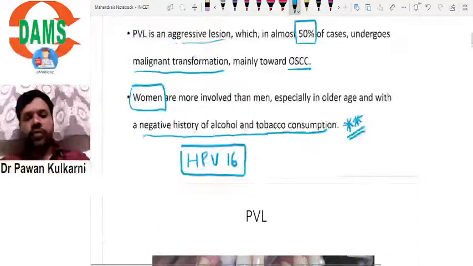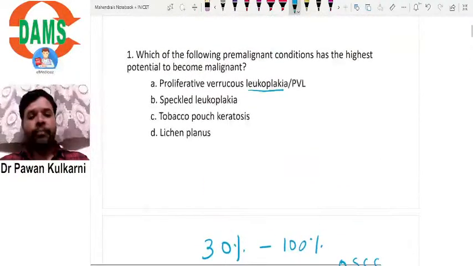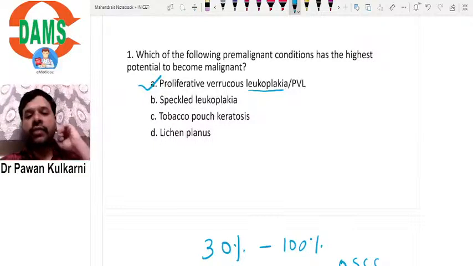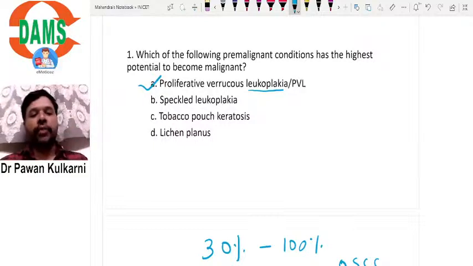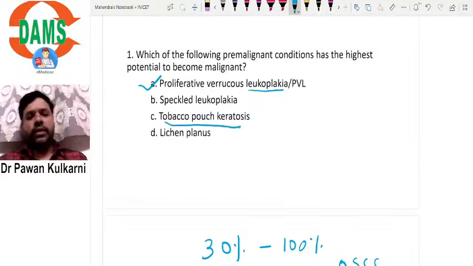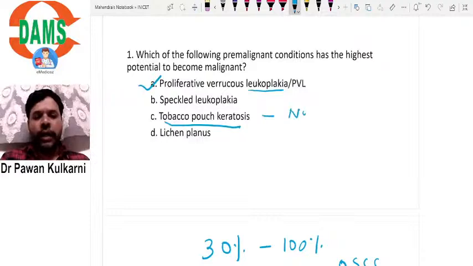With this we can come to the correct answer that PVL is the pre-malignant lesion which has the highest potential to become malignant. So this is the first question. In this question, we have one option, that is tobacco pouch keratosis. This is not at all malignant. This is not at all pre-malignant.